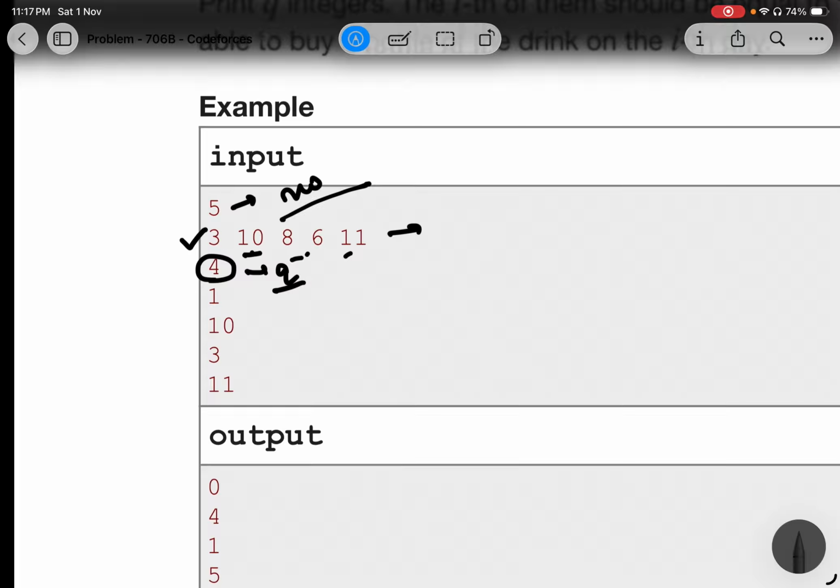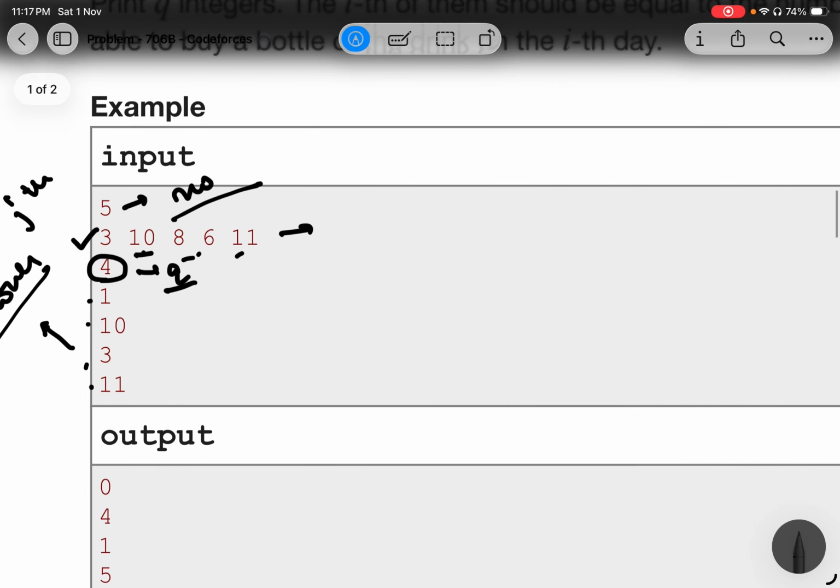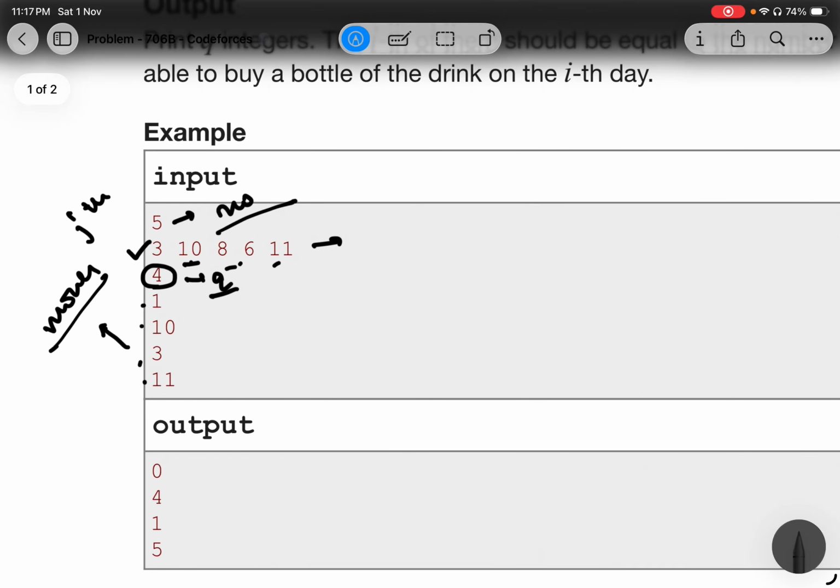Now the next q lines represent the money that Vasily has on the jth day.